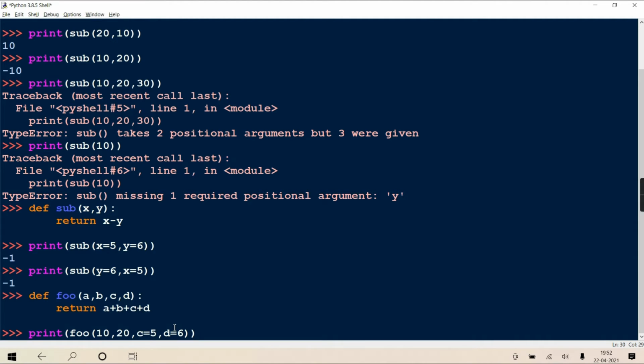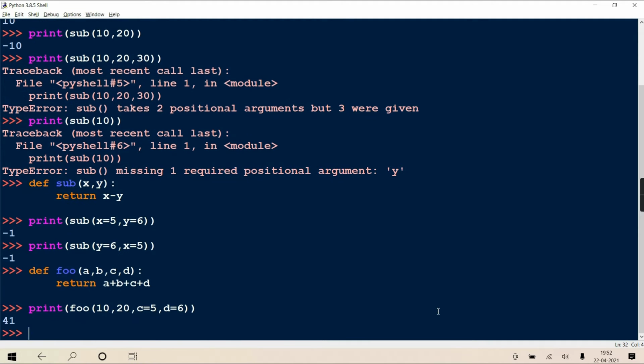The first two are not associated with the formal name, only the values I have written. So obviously they will be considered as positional. So 10 corresponds with A, 20 with B. And here you are writing the value along with the parameter name. Okay? So it will give you this result.